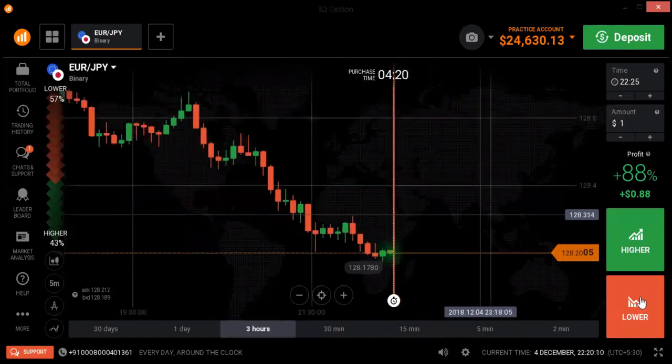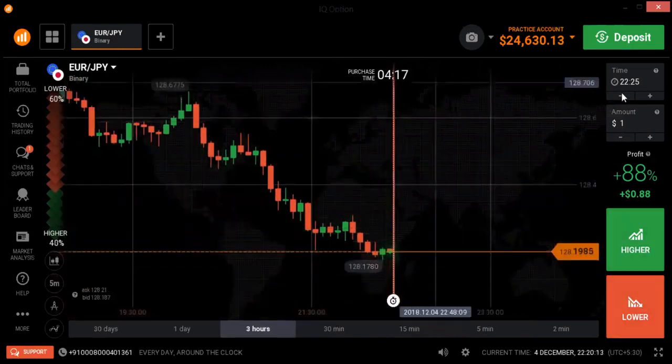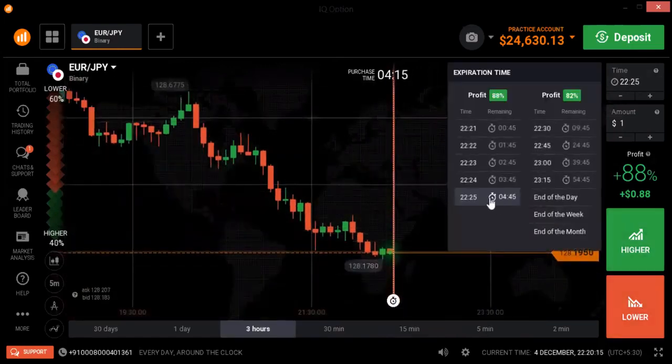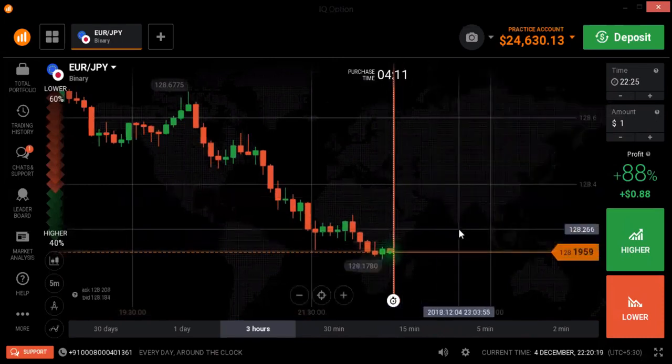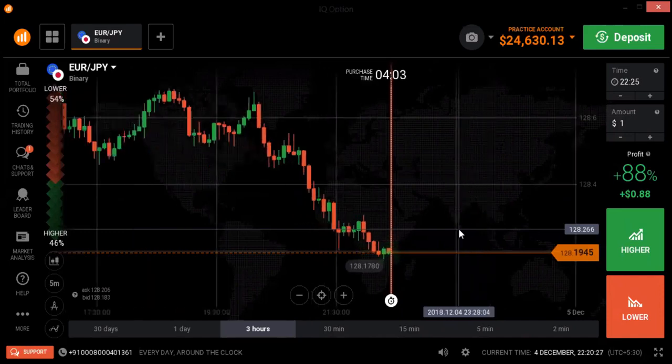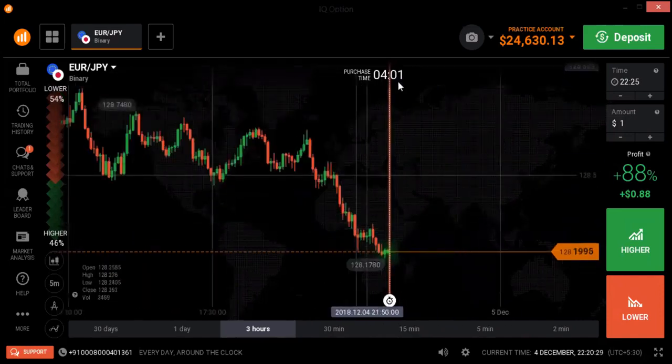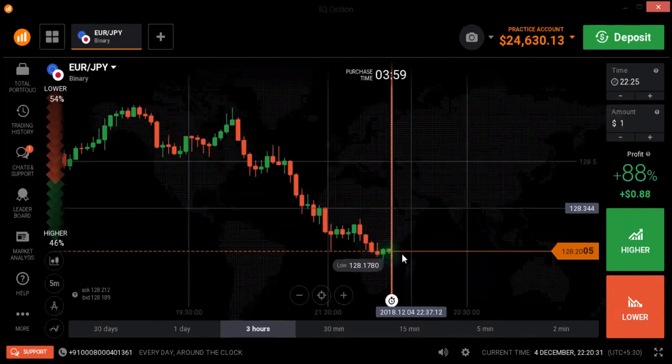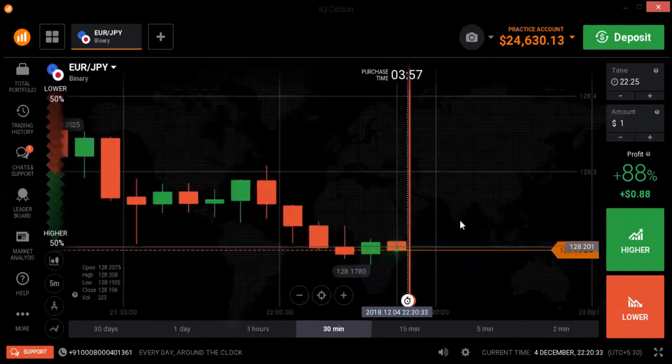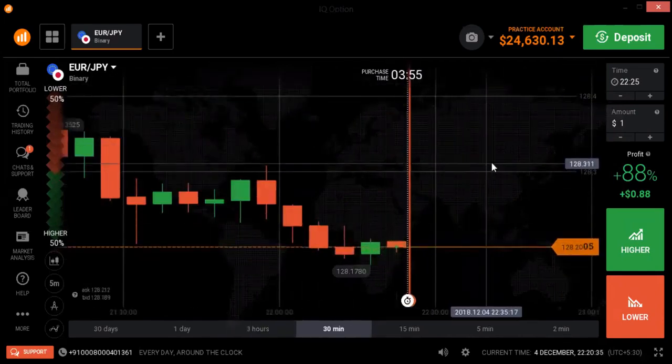You can place a put option or call option here with a 5-minute expiry time. The candle just opened, which means at 4 minutes 30 seconds we have to take the call, right? Yes. This is the closing time of this running candle. This is the closing time.